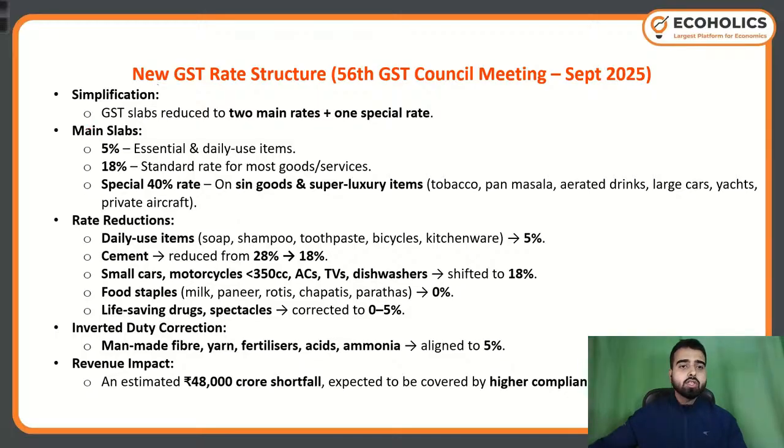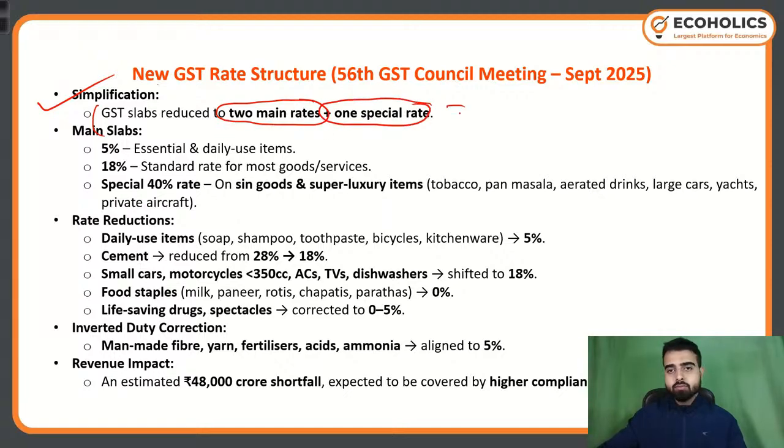Simplification: GST slabs reduced to two main rates. Do remember it. One special rate. So in total, it is three. Two main rates and one special rate.